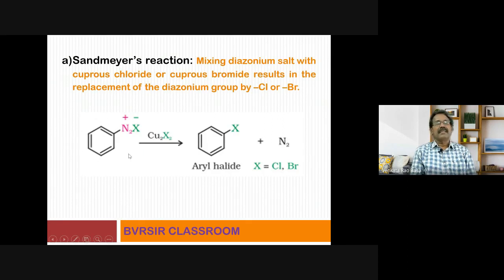So this is benzene diazonium chloride, C6H5N2Cl. Now this benzene diazonium chloride is treated with cuprous chloride, Cu2Cl2. If you want to prepare chlorobenzene, Cu2Cl2 is cuprous chloride. That results in the formation of this type of aryl halide, that is chlorobenzene. When it becomes chlorobenzene, when you take Cu2Cl2, of course nitrogen gas will be eliminated here. So this is Sandmeyer reaction.